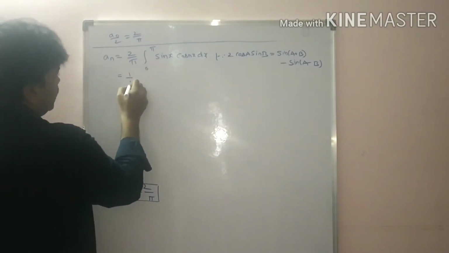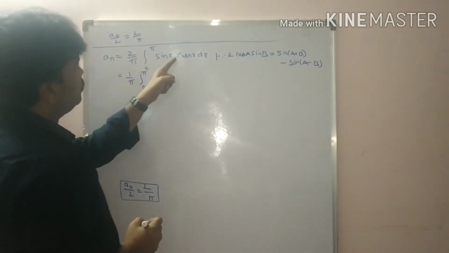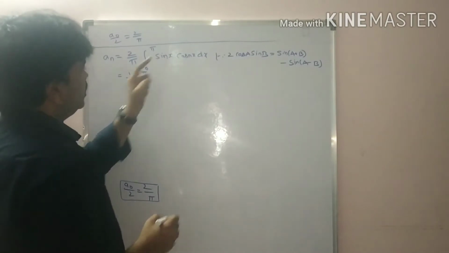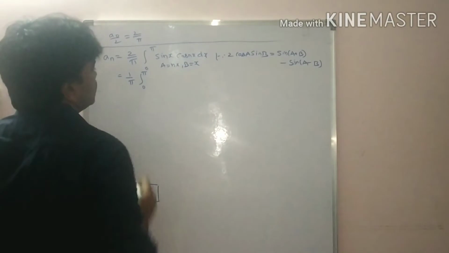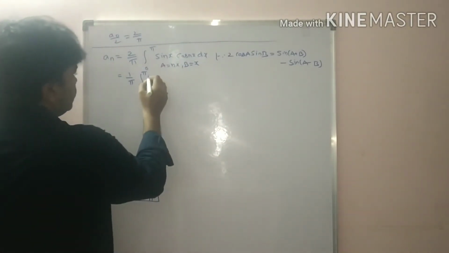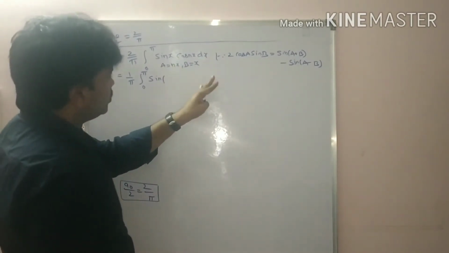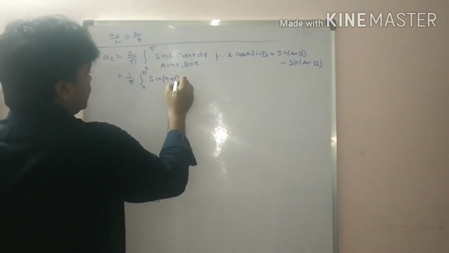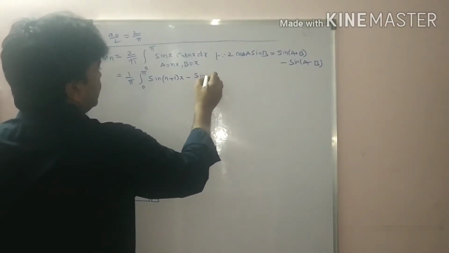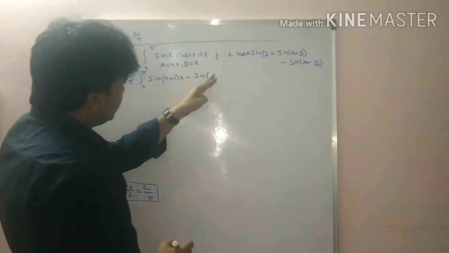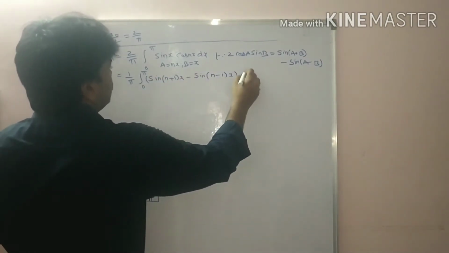So I can write here 1 by pi integral 0 to pi 2 cos a sin b. So what is a here? Nx. What is b? X. So sin a plus b means sin nx plus x. We can take x in common, students, here. So sin n plus 1 into x minus sin a minus b. Taking x common again here, we got n minus 1 into x, into dx.